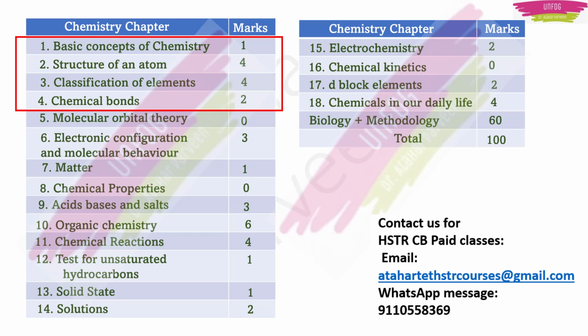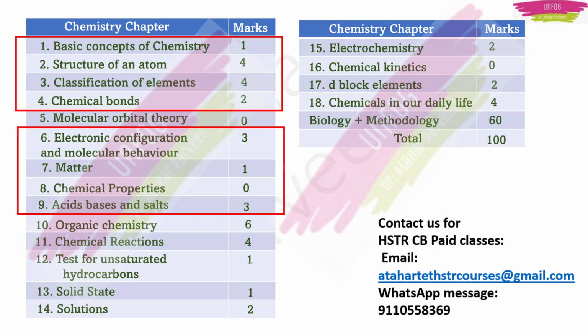Once you are getting perfect with these chapters, go for these chapters. So you may tell, madam, you are skipping molecular orbital theory. See, I would advise you to go for chapters like molecular orbital theory and chemical kinetics in the last, if you have time, because these are little tough chapters. Plus, no question has come from these chapters in 2015. So I am not telling you not to read. You go for these chapters in the last, I am telling.